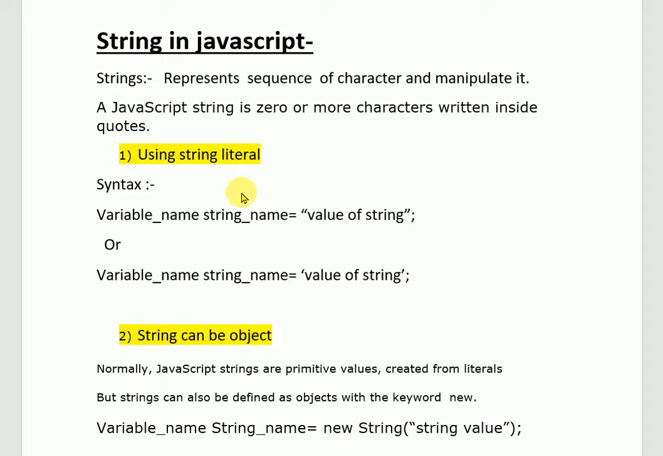So first we discuss string literals. This is the syntax of a string literal. First we write the variable name, and after that the string name and the value of the string in double quotes or single quotes. We can write our string value in single quotes or double quotes. The output will be the same. Both are the same.